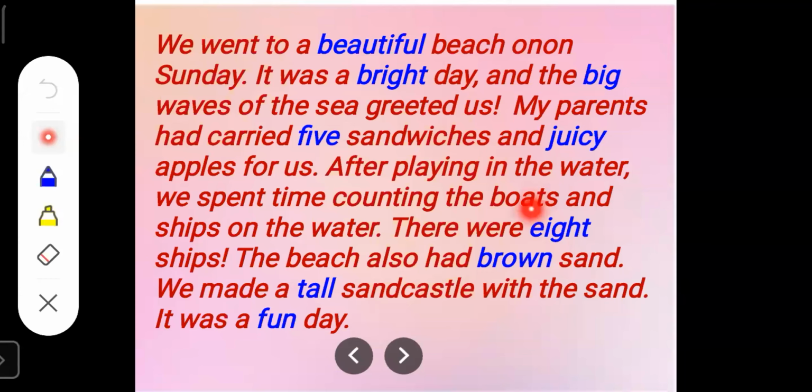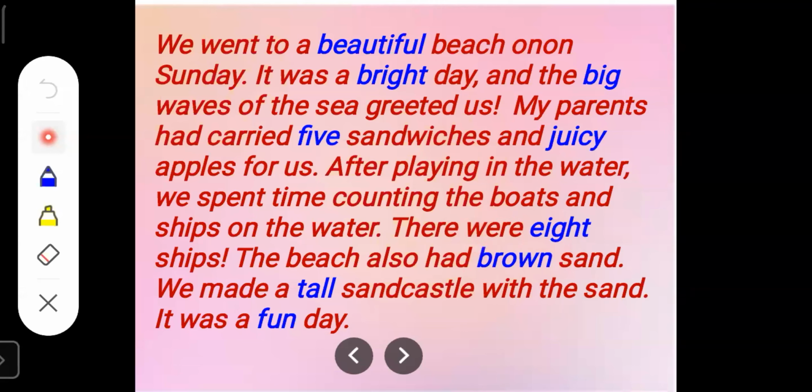Brown. The beach also had brown sand. The word brown tells us what kind of sand it was. So brown is also a describing word because it is telling us something more about this naming word, sand. So brown is a describing word.